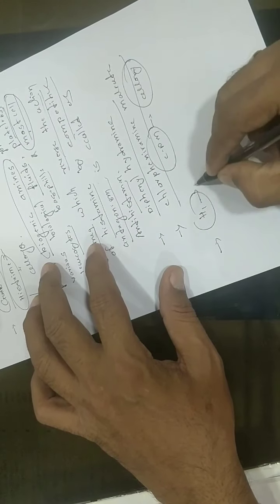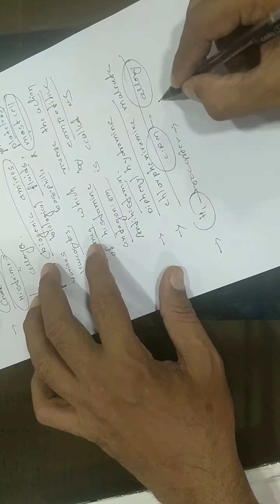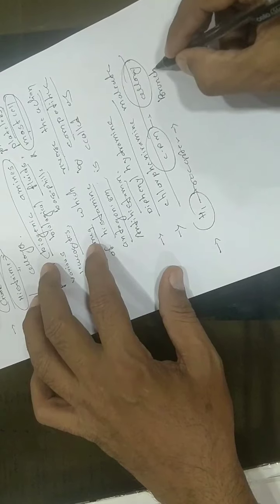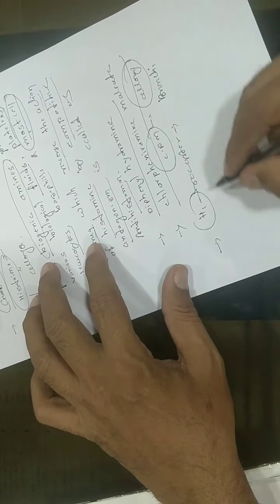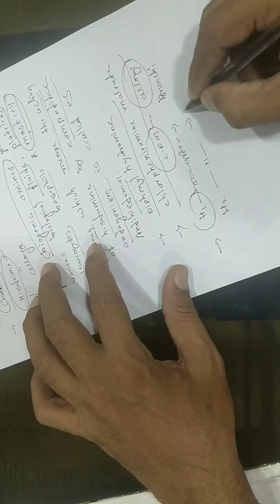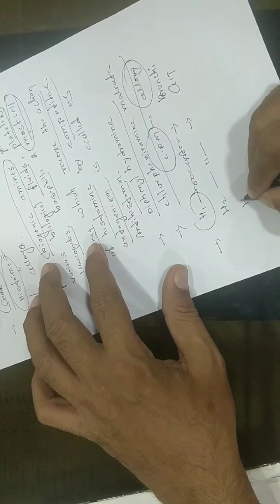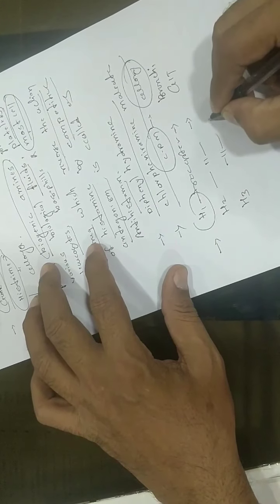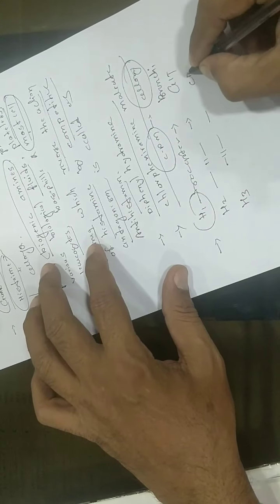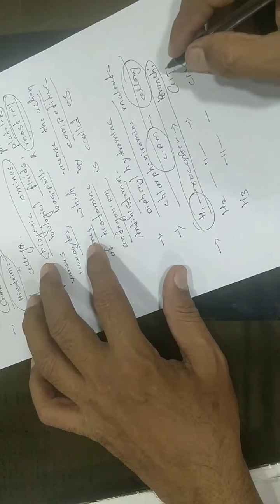H1 receptor location should be in the bronchi, the bronchial smooth muscle. H2 receptor should be present in the GIT, gastrointestinal, and H3 receptor is present in the CNS. Now here are drugs CPM, diphenhydramine.